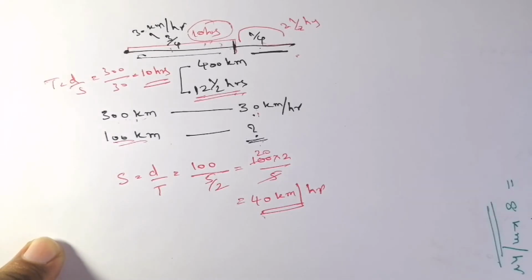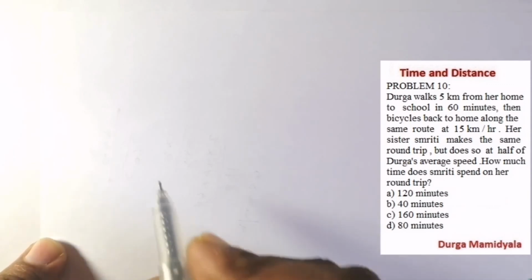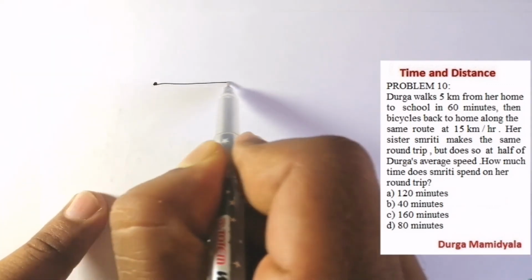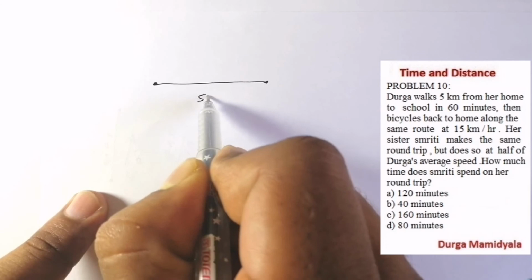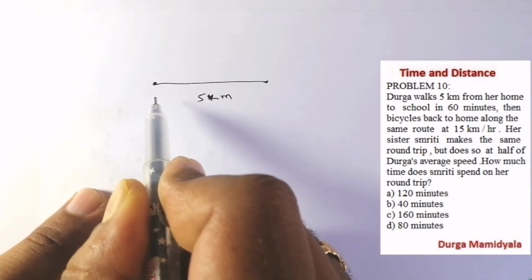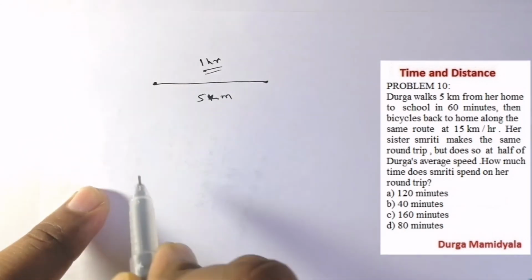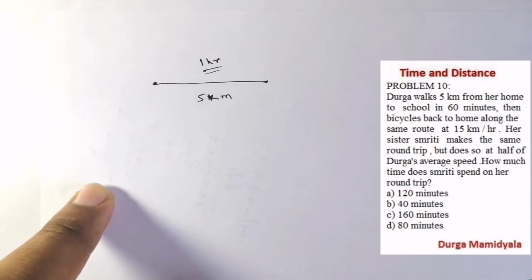The next question is, Durga walks 5 kilometers from her home to school in 60 minutes. So Durga walks 5 kilometers. So what is the distance? 5 kilometers from her home to school in 60 minutes. 60 minutes is nothing but 1 hour, right? Then she bicycles back home along the same route at 15 kilometers per hour.